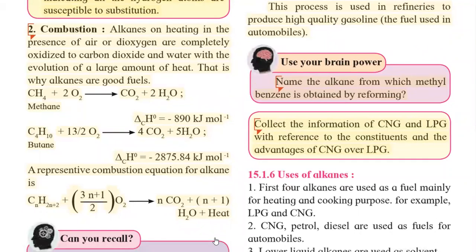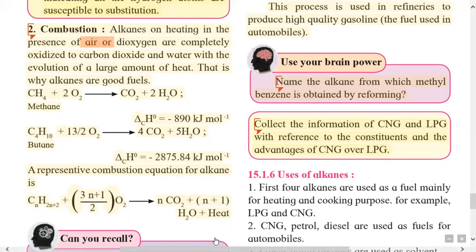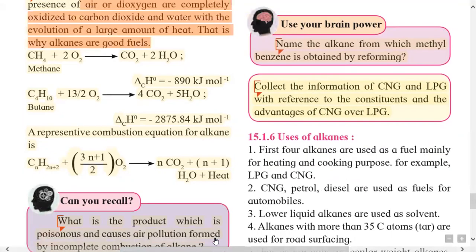When alkane is heated in the presence of air or dioxygen, they are completely oxidized into carbon dioxide and water, and a large amount of heat is evolved, and this is the reason why alkanes are used as good fuels.